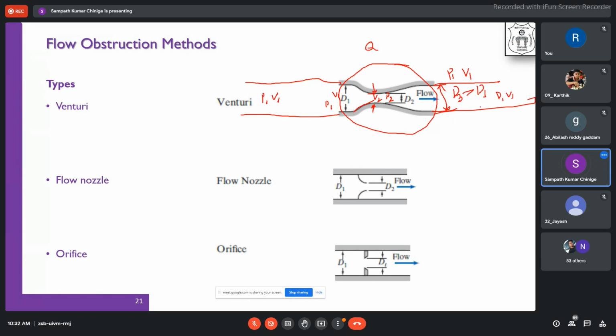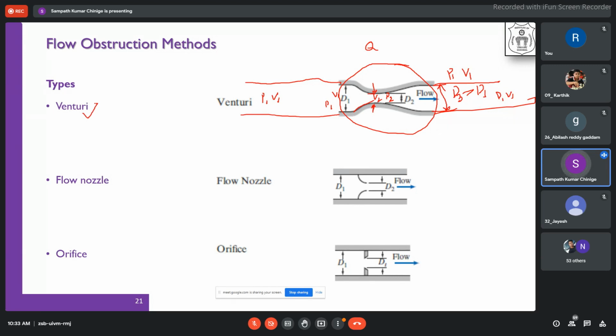So, in a sense, whatever disturbance in the energies we have created by the insertion of an obstruction meter, we are trying to bring that back to its original conditions after the flow meter. Therefore, your energy loss is not that high. So Venturi meters are very, very accurate measurement devices compared to many other obstruction meters. Am I clear? There is a pressure recovery that happens over here.